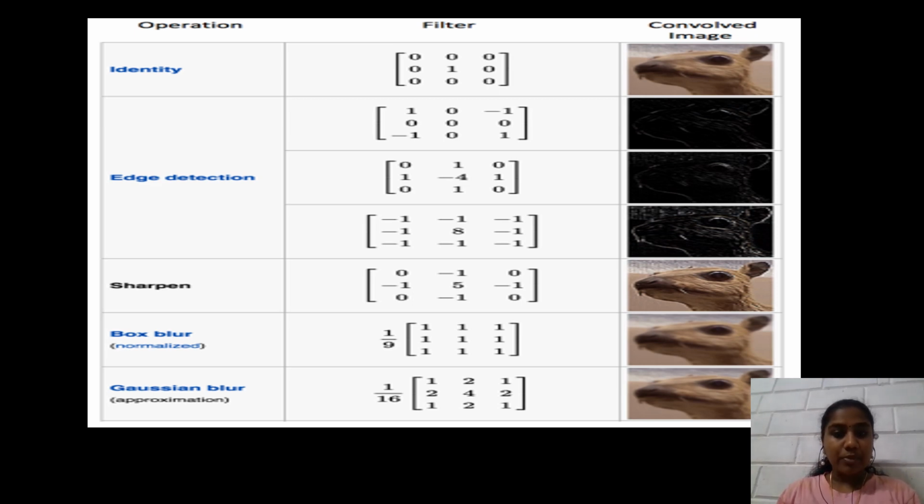Gaussian blur is an approximation of the blur. This is the filter of Gaussian blur, and when we apply it to the original image, it produces a convolved image like this.